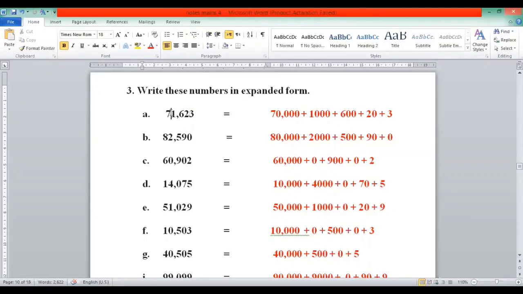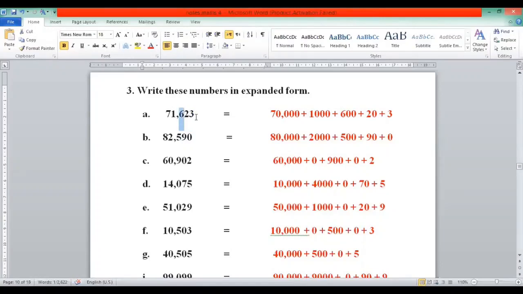So the technique is, first we write 7. After 7, how many digits do we have? 1, 2, 3, 4. 7 with 4 digits means 70,000. Then take 1, the second digit. After 1 we have how many digits? 3. So write 1 with 3 zeros, which means 1,000.